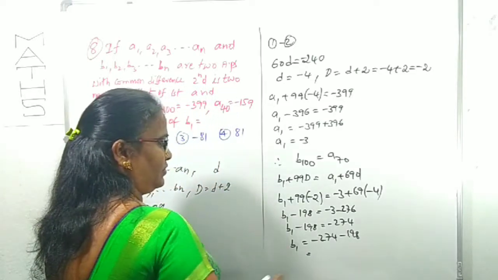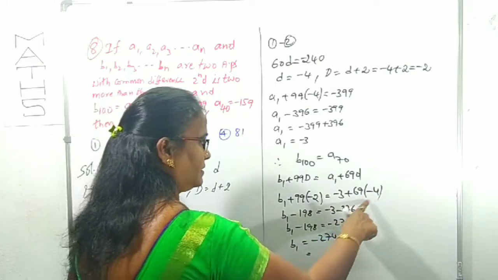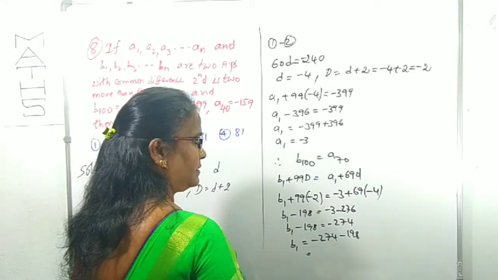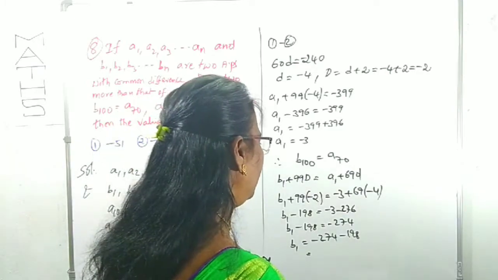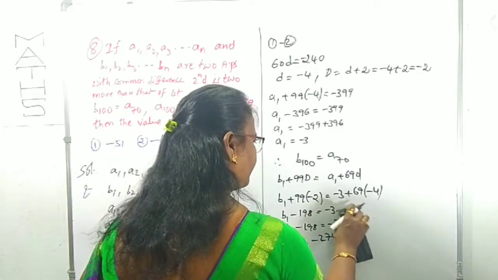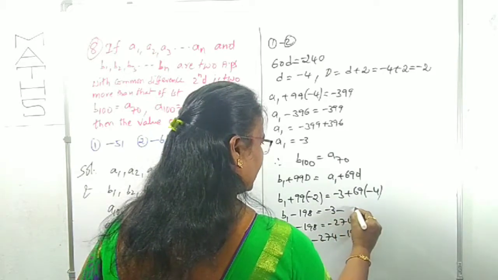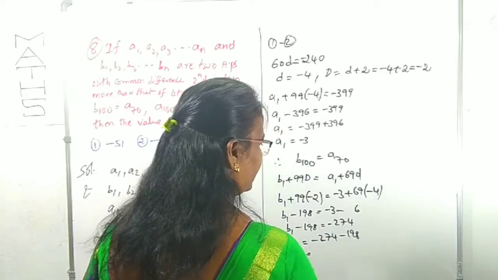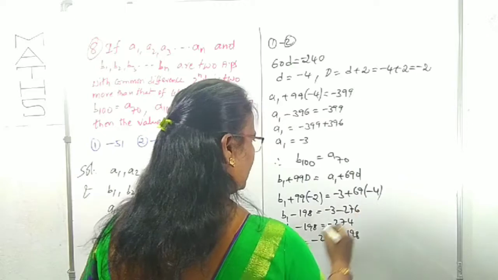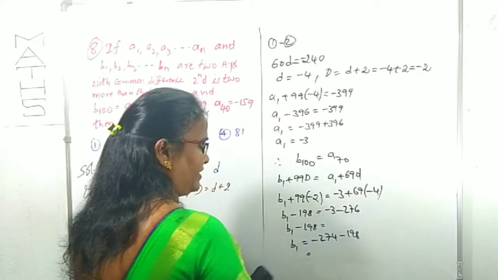Both of them have the same sign, so we should add. 9s are 36, 6 4s are 24, 27, correct. Minus minus, both are the same sign, so we add both of them.